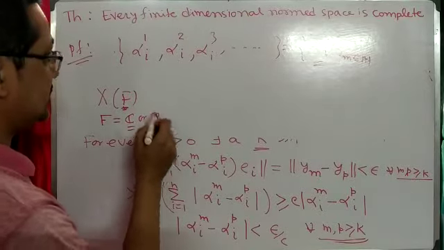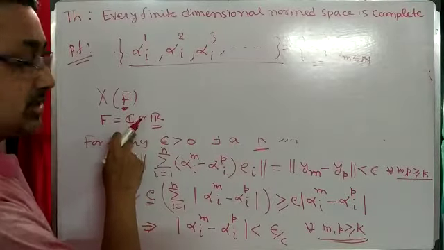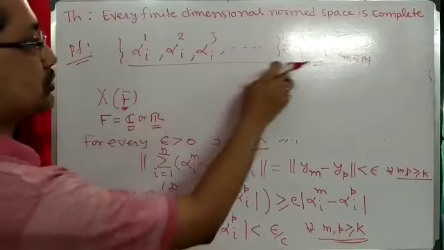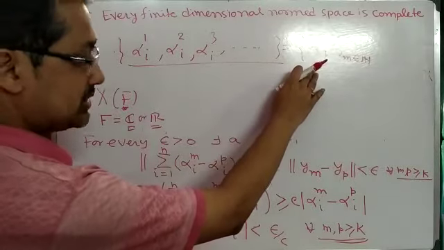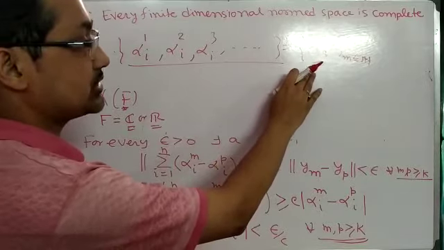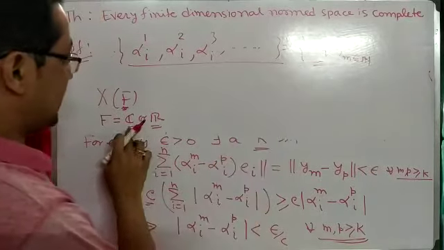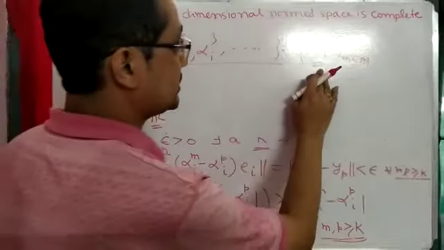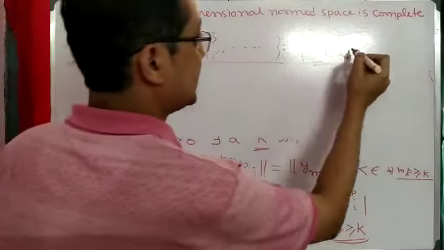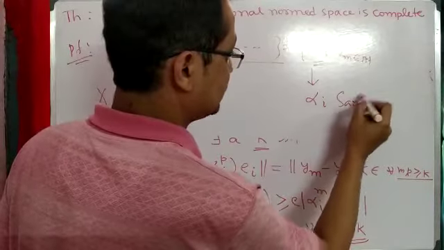Both are complete. So it is a Cauchy sequence in either C or R. Both are complete, so it is a convergent sequence, because it is a Cauchy sequence in F, not X. It is complete because R and C both are complete. So it is a Cauchy sequence in F, and take it to converge to alpha I.